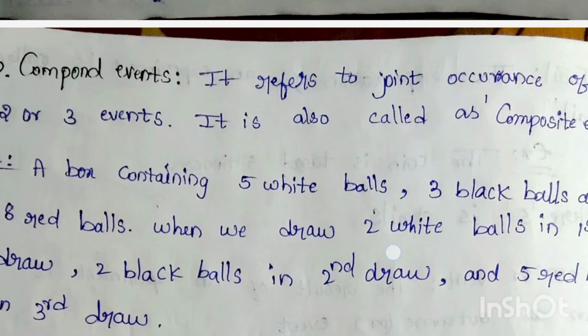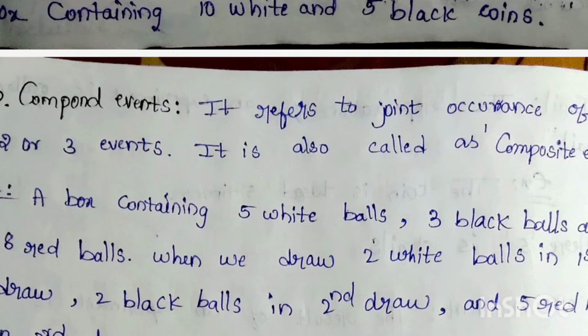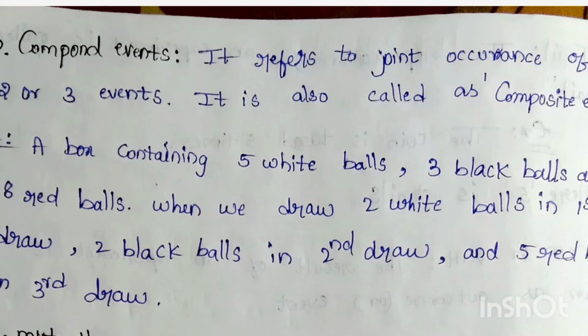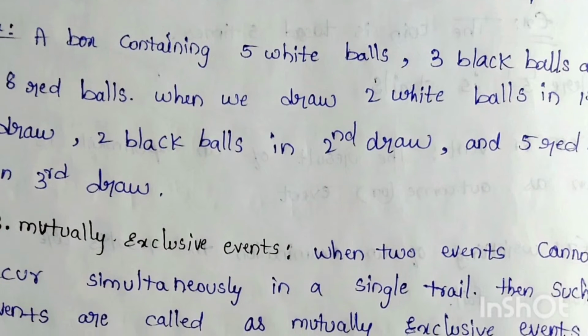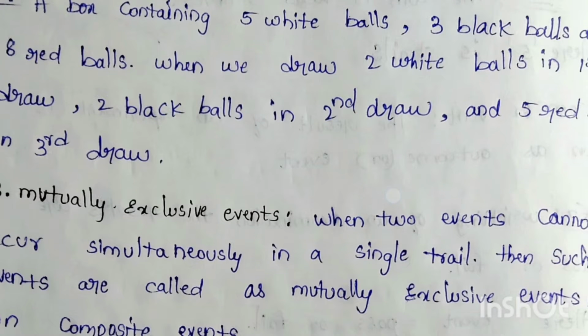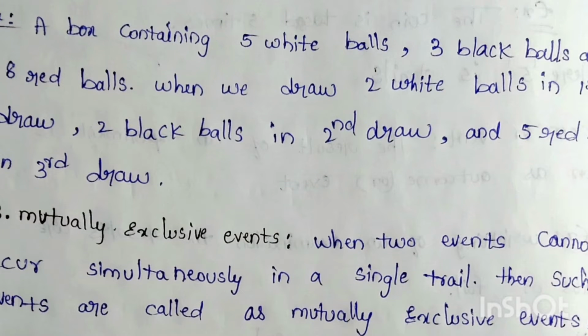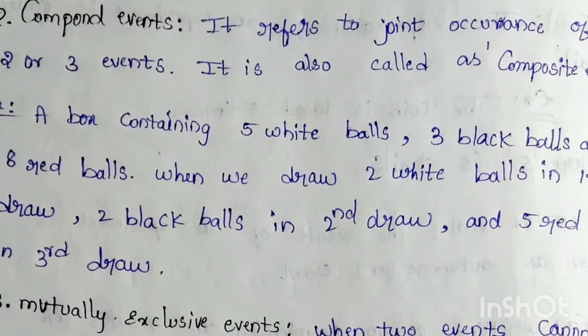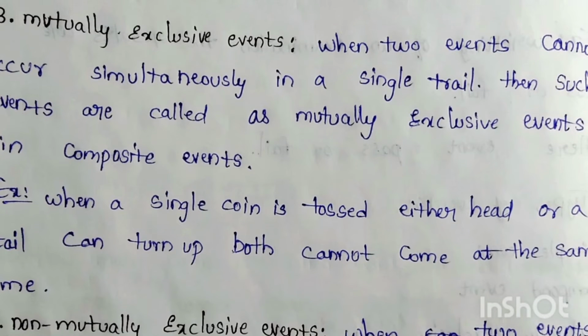Next, compound events. It refers to the joint occurrence of two or three events. It is also called composite events. A box contains 5 white balls, 3 black balls, and 8 red balls. When we draw 2 white balls in the first draw, 2 balls in the second draw, and 5 balls in the third draw, these are compound events.